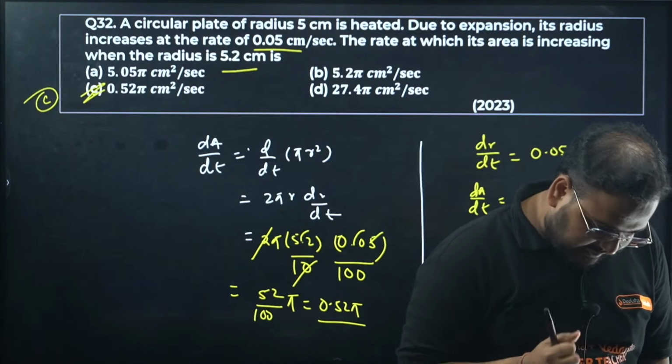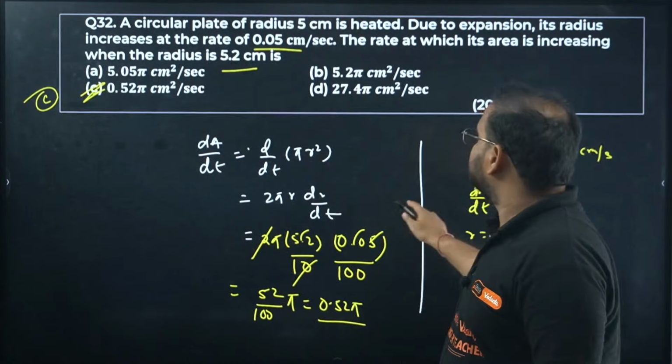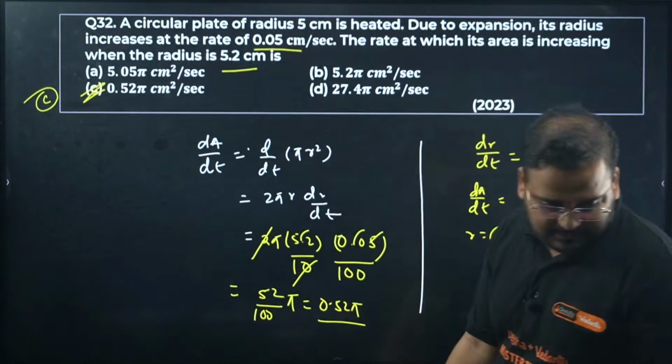Yes, Pratyush, your answer is right. 32 is C. 31 was D, I think. 31 was D. 32 is C. Have a look.